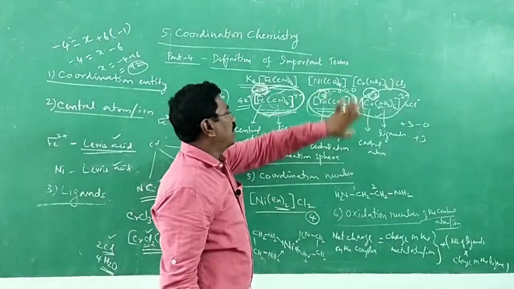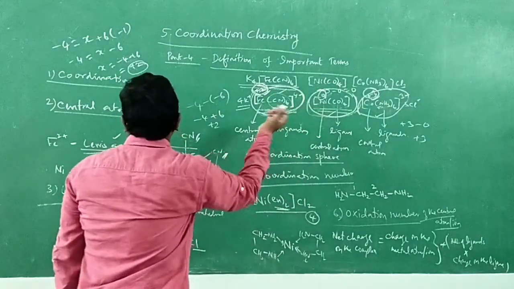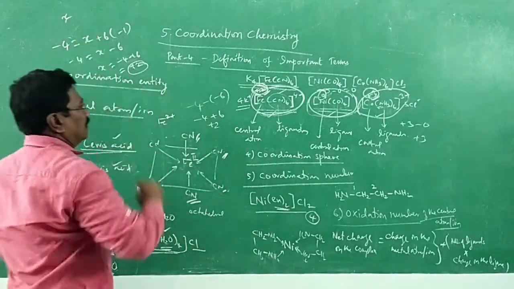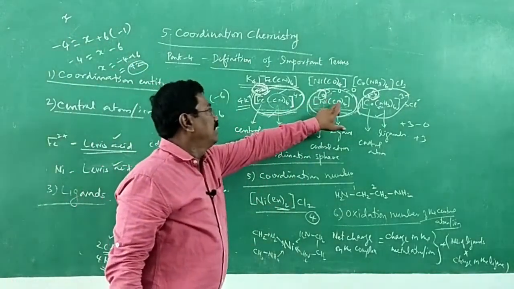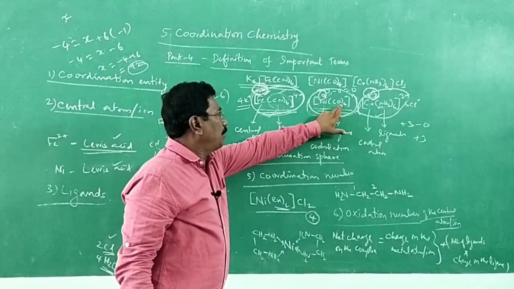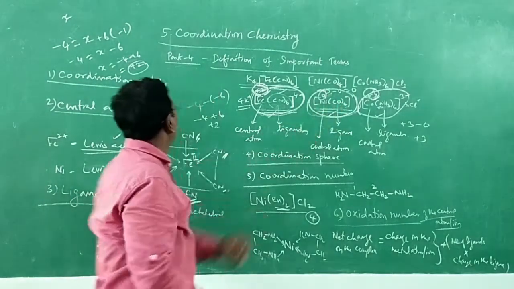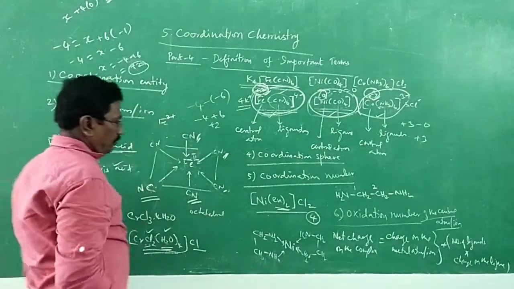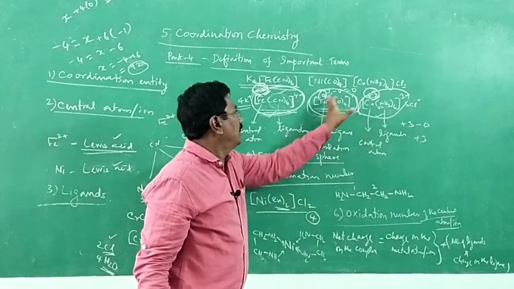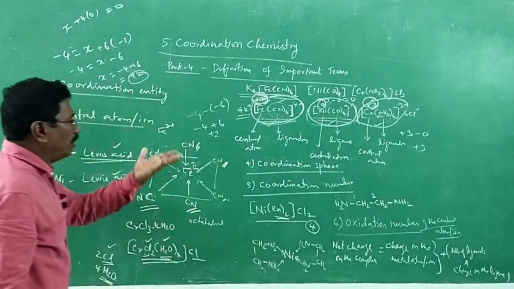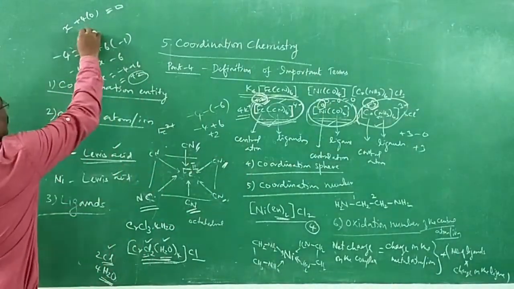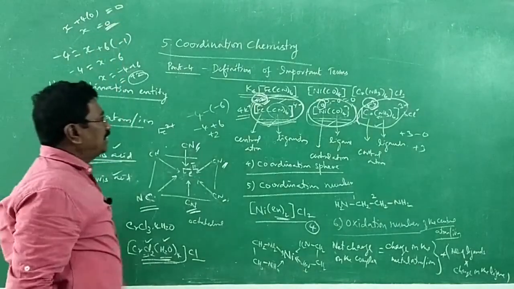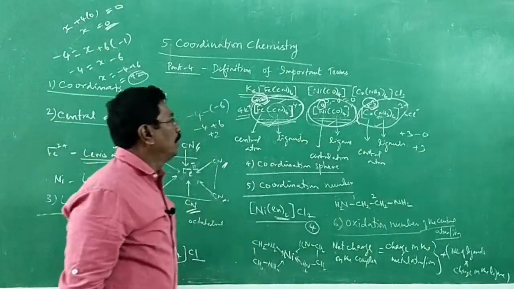Likewise, what about nickel tetracarbonyl? For nickel, we may not know the charge, let it be X. What is the charge on carbon monoxide? 0. 4 into 0 is equal to 0. Net charge on the complex is equal to 0. It is a neutral molecule, neutral complex, neutral coordination sphere. So X is equal to 0. So charge on nickel is 0. What about here? Cobalt.